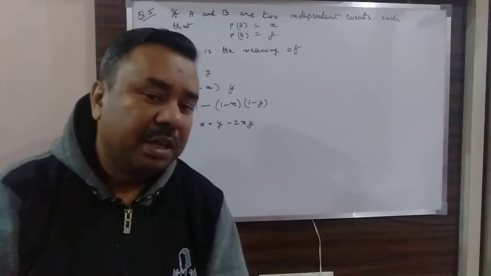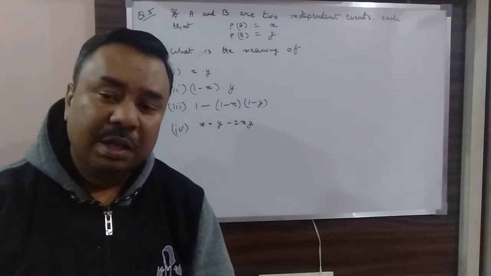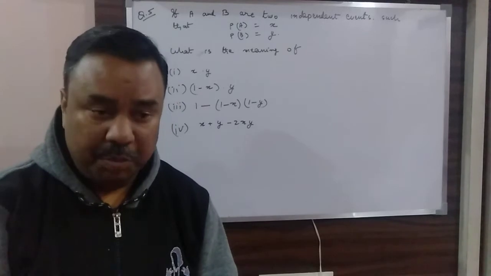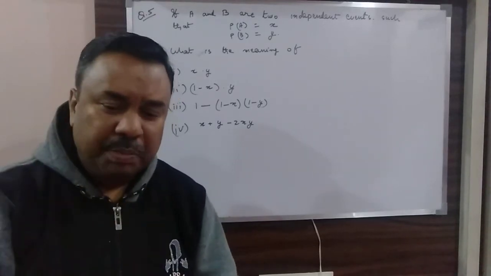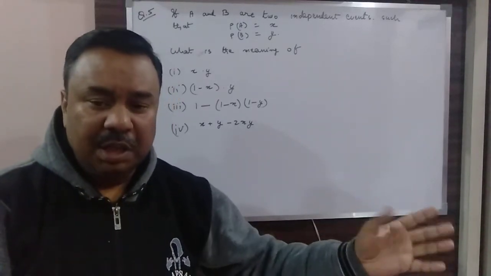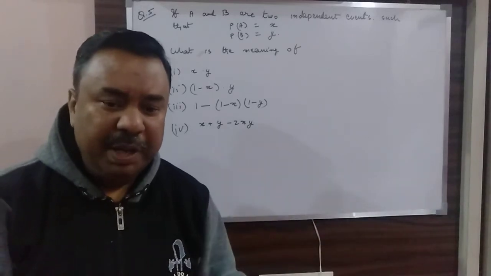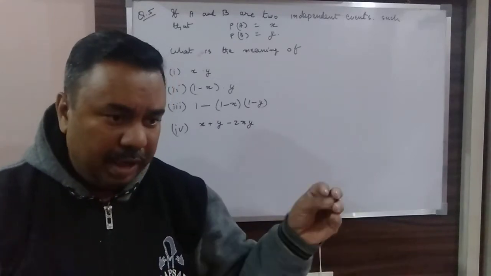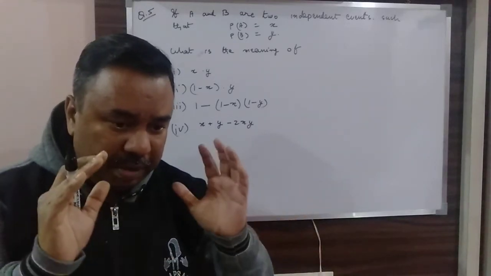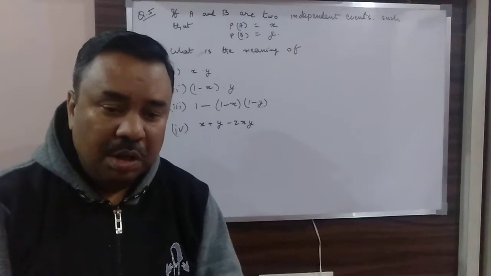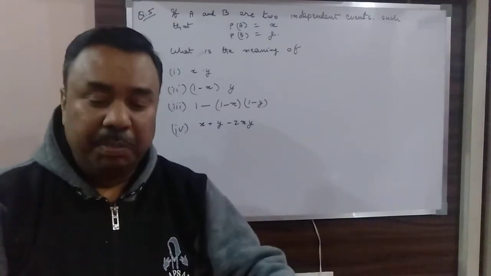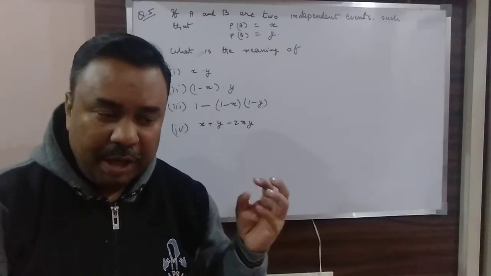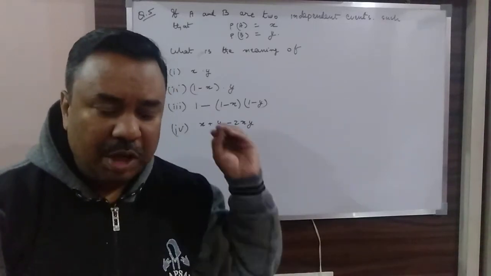Why? Suppose that you have got a bag containing 4 red balls and 4 black balls. If you are picking out a ball, suppose that A is getting a red ball and B is getting a white ball, or sorry, black ball. If I am picking the balls with replacement, one ball is taken out, whatever its color, and it is put back.